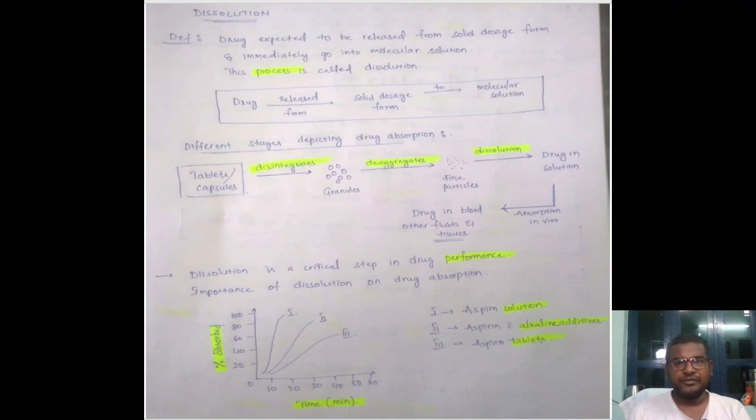Here we are directly giving the aspirin tablets. In this case we can see it takes a lot of time compared to the first two categories for the complete absorption of the drug. That's why we say that aspirin or any drug in solution form will get absorbed into our bloodstream very quickly.